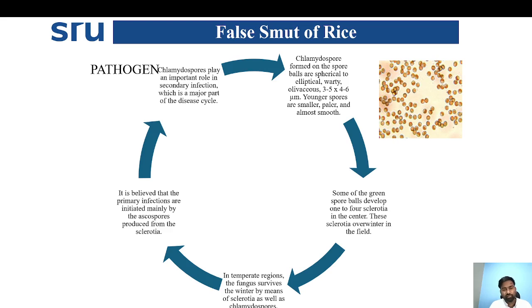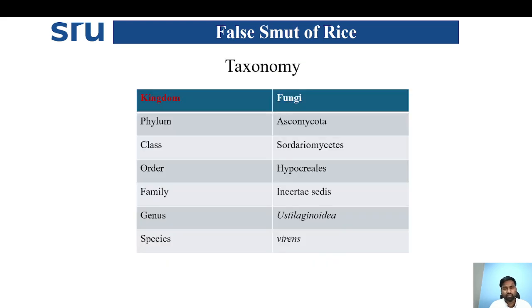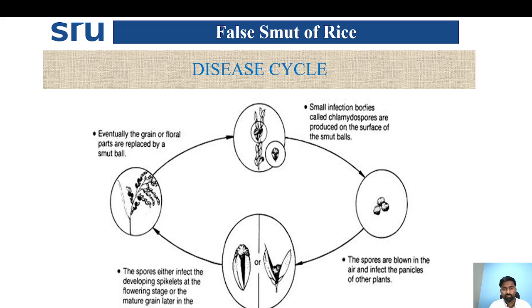It is believed that primary infections are initiated mainly by the ascospores produced from the sclerotia. These sclerotia contain asci and ascospores, which will cause primary infection. The secondary spreading or survival structure is the chlamydospore. These chlamydospores mainly survive in the soil. Coming to taxonomy, this fungus belongs to phylum Ascomycota, class Sordariomycetes, order Hypocreales, then the genus Ustilaginoidea virens.